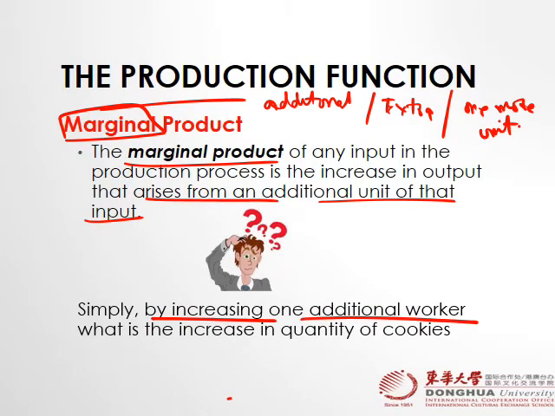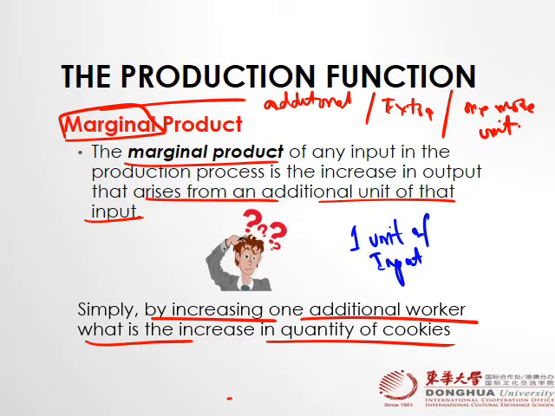By increasing one additional worker, what is the increase in the quantity of cookies? Or by increasing one unit of input, what is the increase in output? Let me explain one more time. Marginal product means extra product or additional production. So marginal product means what is the extra production from employing one unit of input, right?